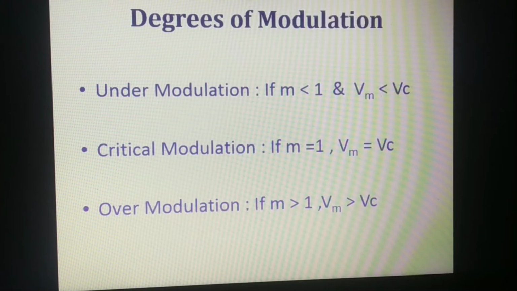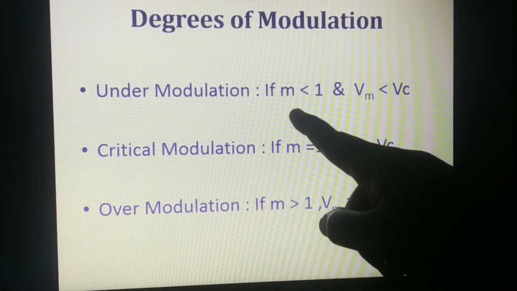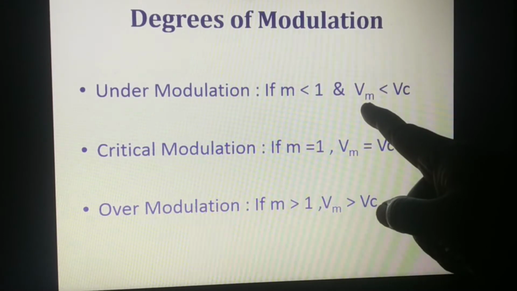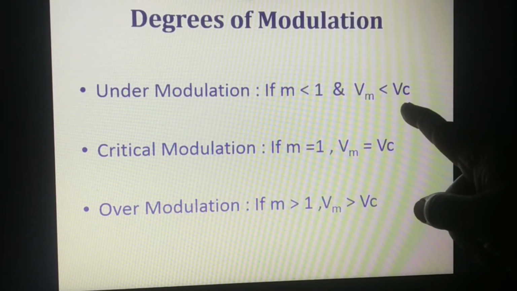Degrees of modulation. In amplitude modulation, the degree of modulation depends on the amplitude of the message signal relative to the carrier signal. There are three degrees of modulation: under modulation, critical modulation, and over modulation. In this, m represents the modulation index, Vm represents the modulating voltage, and Vc represents the carrier voltage.